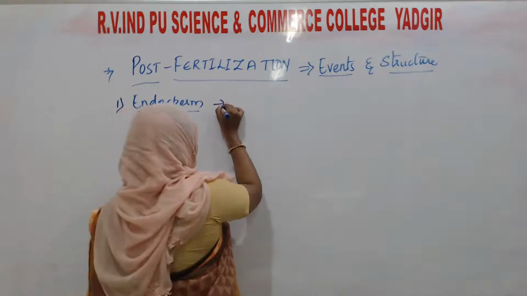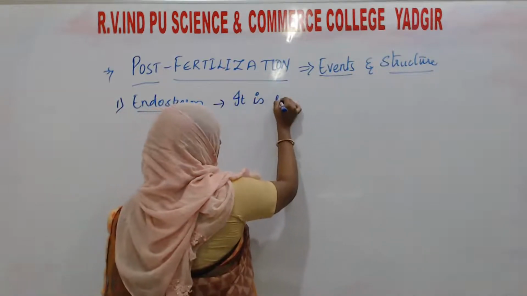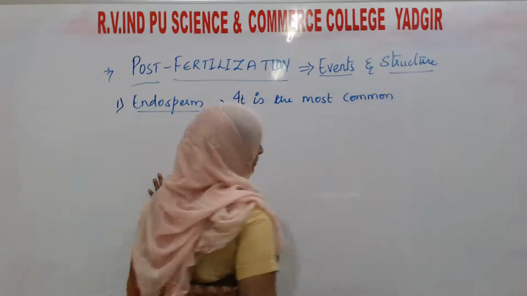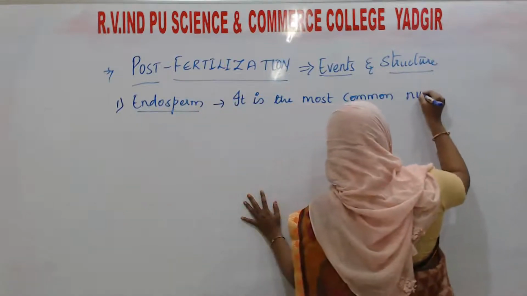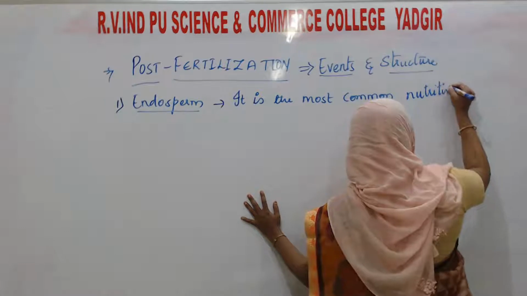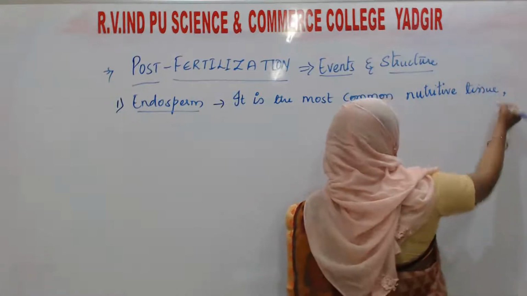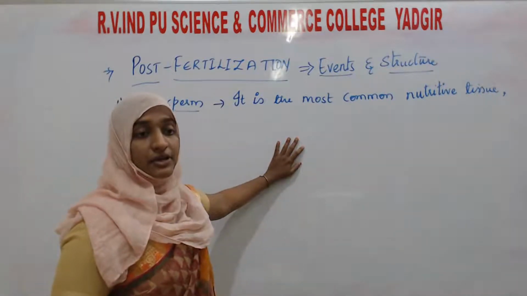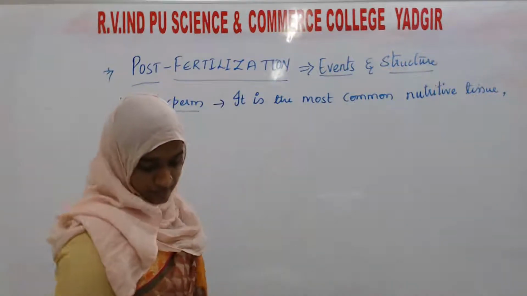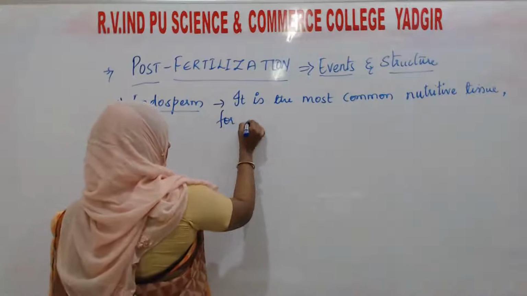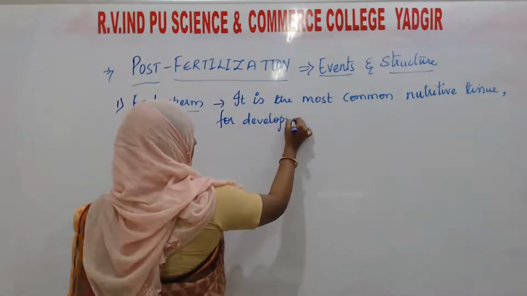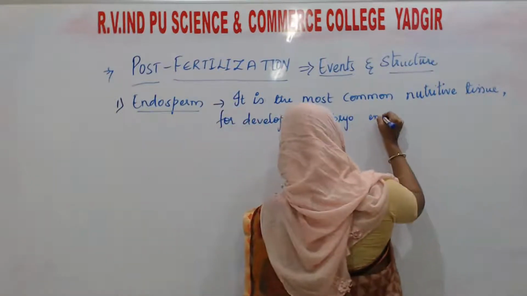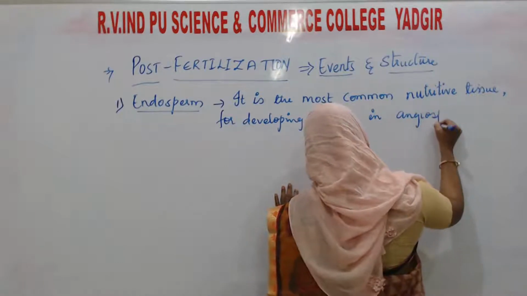It is the most common nutritive tissue for the developing embryo in angiosperms.